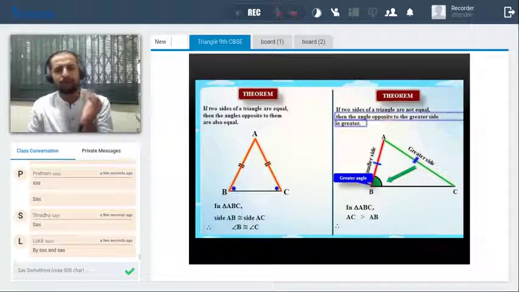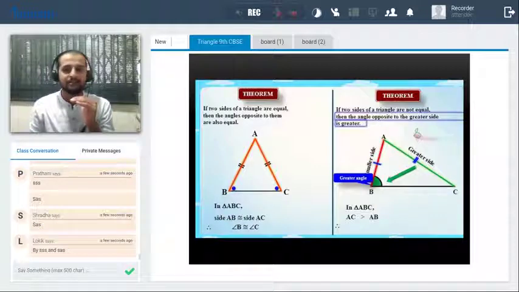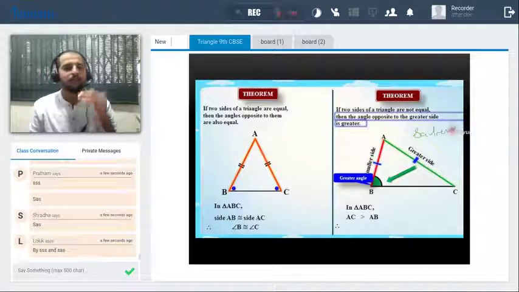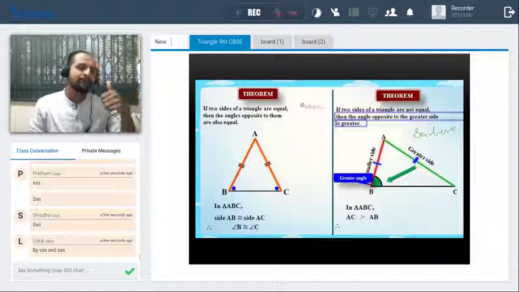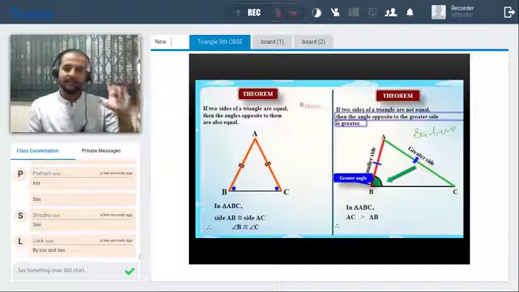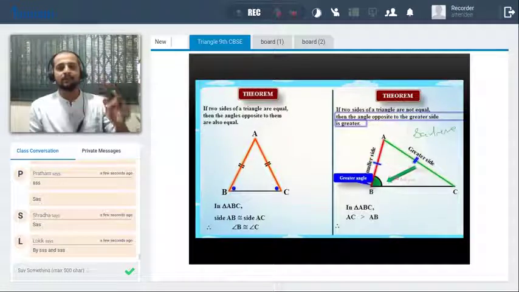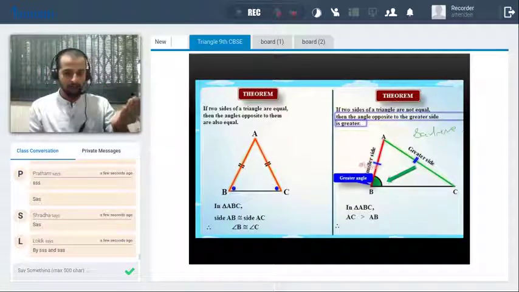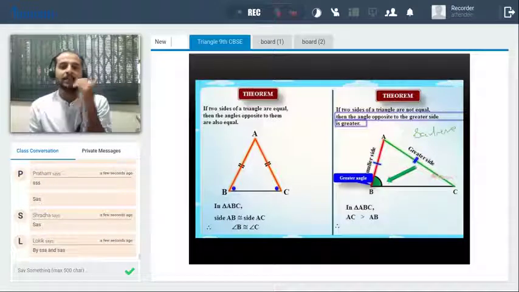If the two sides of the triangle are not equal, that means which type of triangle is it? Yes, the scalene triangle. If the triangle is scalene, then by default one angle is the greatest angle and one angle is the smallest angle, right? So the greater side has the greater angle, and the smaller side has the smaller angle.